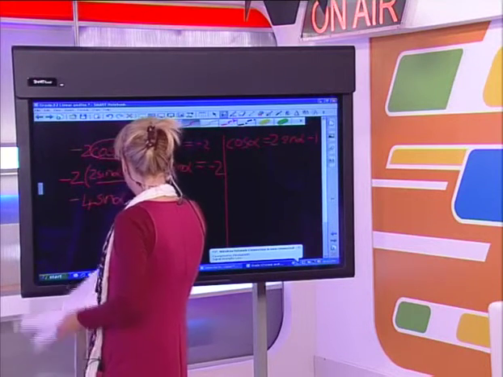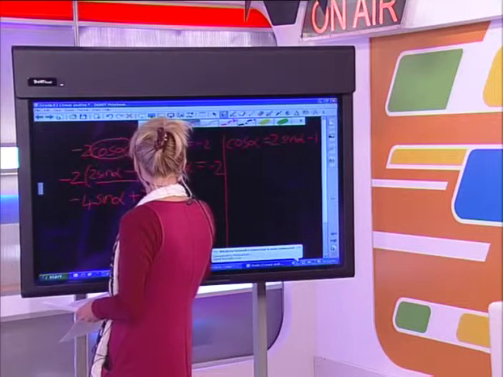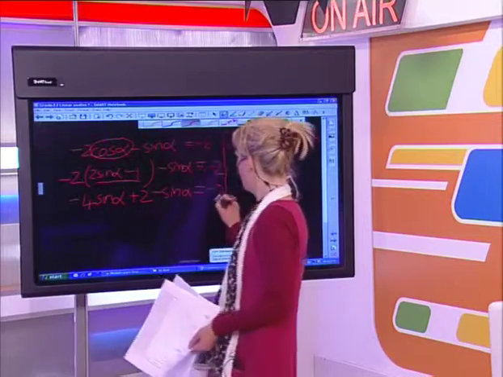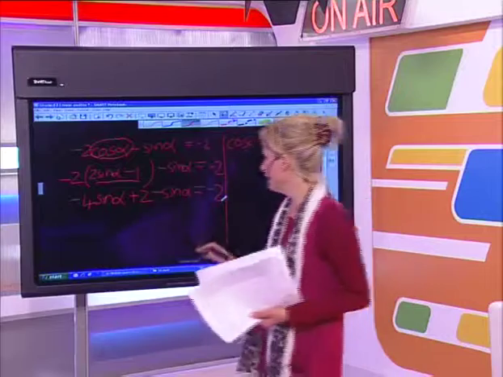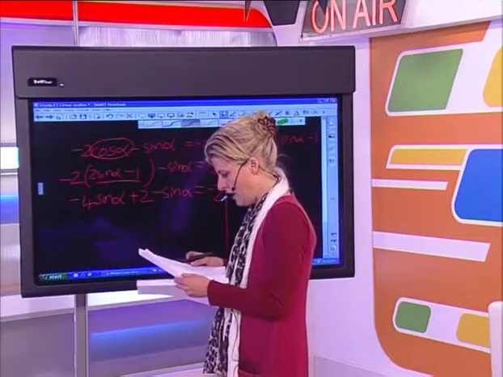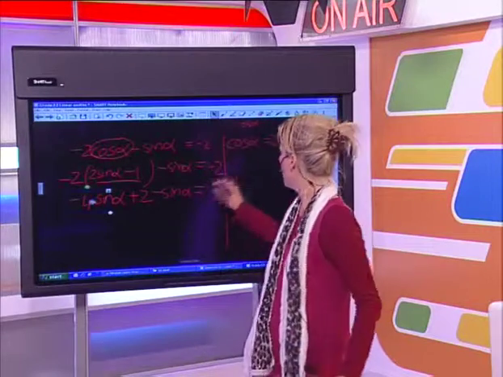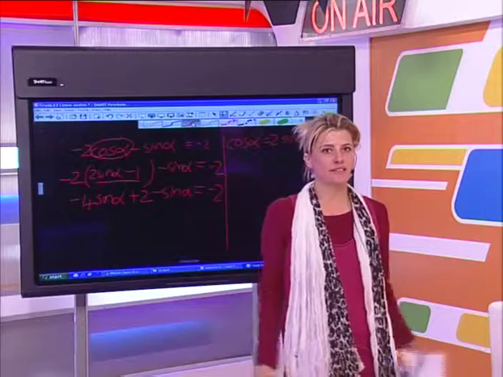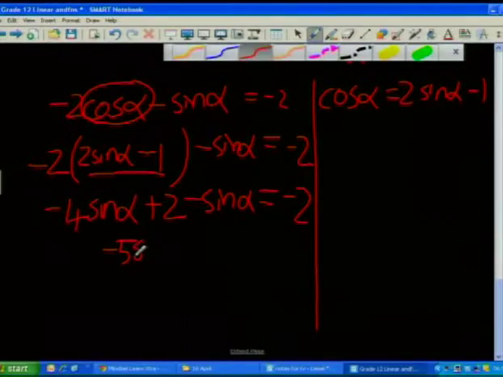Okay, and then minus 2 multiplied by minus 1 is plus 2, then minus sine alpha equals minus 2 again. So in this equation, I have now only one variable, and that's my sine alpha. So now what I'm going to do is say minus 4 sine alpha and minus sine alpha are like terms. That's like having minus 4x and minus x. So that together gives me minus 5 sine alpha.